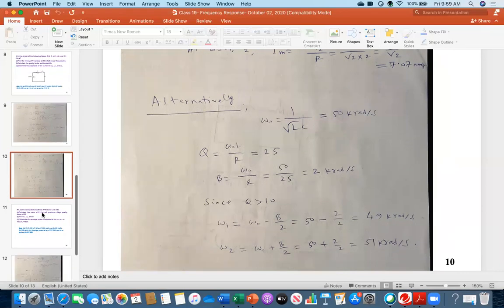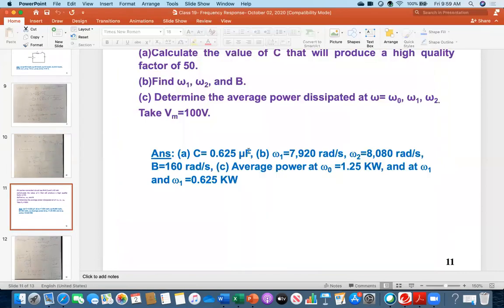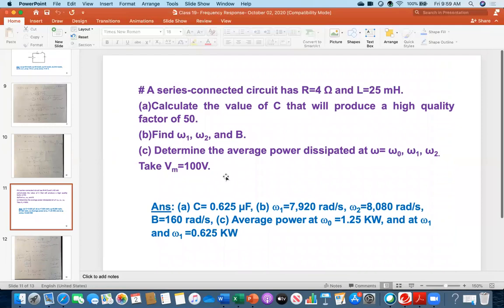Okay, look at one more example, then it will be much clearer to you. Here I am saying a series connected circuit has R equal to 4 ohm and L equal to 25 millihenry. The C value is not given. Calculate the value of C that will produce a high quality factor of 50. So the quality factor value is given, which is 50, and the C value is missing. What should be the value of C that will cause that 50? That is the question, given R and L.